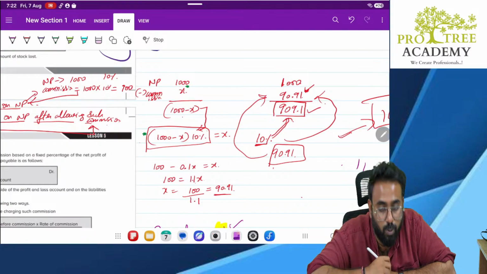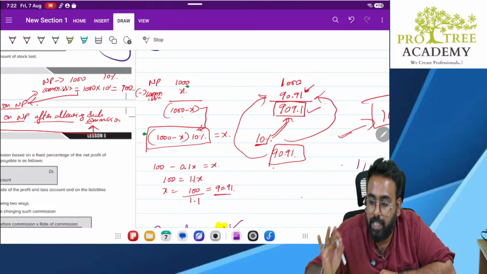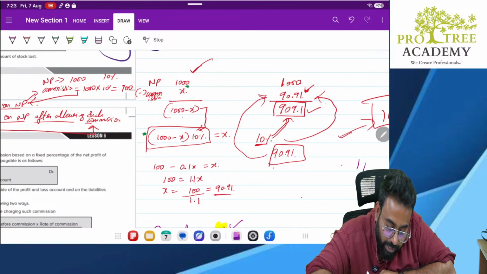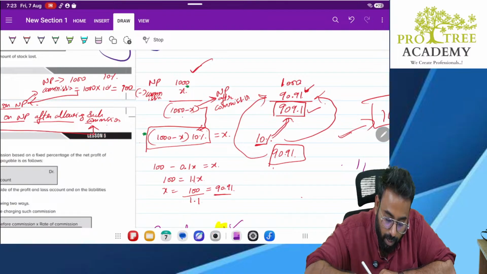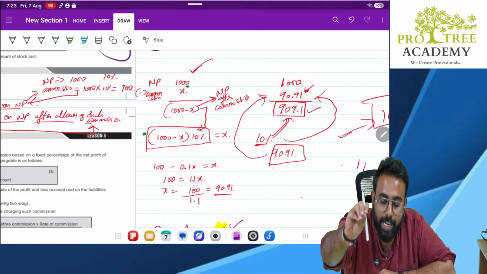Our net profit is 1000. We have to pay the commission. Let's say commission is X. Net profit after commission is 1000 minus X. Now, on this 1000 minus X only, we pay 10%. Correct?